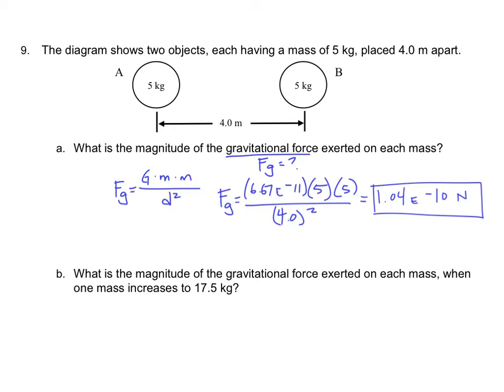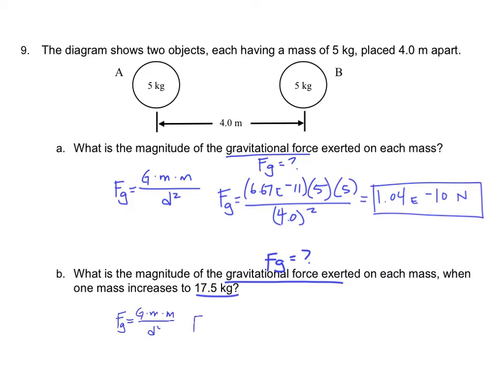Now, B is referring to the same situation. I still want to find the gravitational force, Fg, but my mass is increasing to 17.5. So one of the masses is getting larger. So same equation: Fg equals G times M times M divided by D squared.